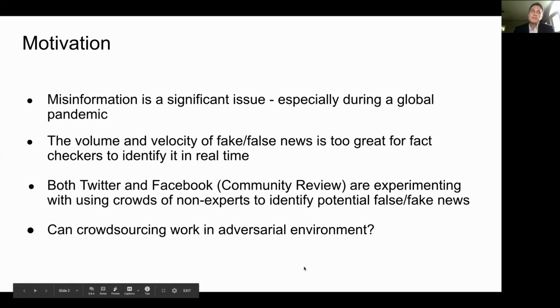The motivation for this paper is misinformation, fake news, right? We know misinformation is a big issue, especially during a global pandemic. One of the biggest issues with misinformation is the volume and velocity of it. There's just too much fake news every day, and it enters circulation and leaves the public sphere or any sort of attention within 48 hours. There just aren't enough fact checkers in the United States to debunk it fast enough for it to make an impact.